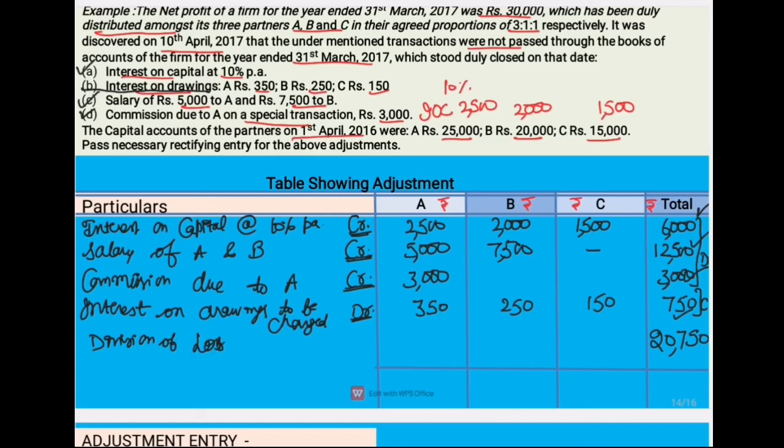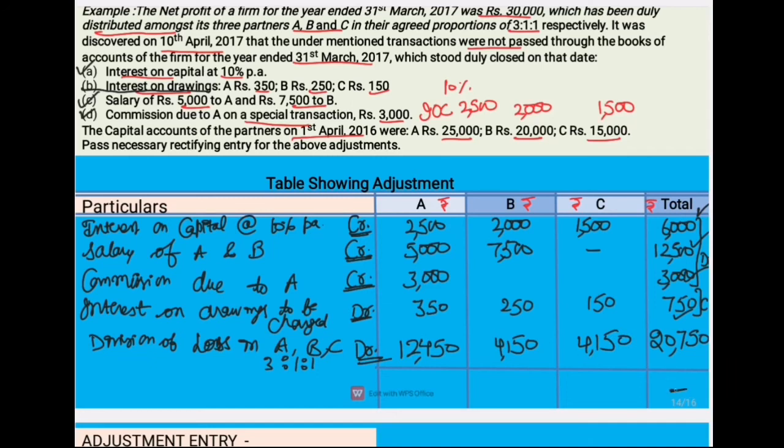Now we will write division of loss in A, B and C in their profit sharing ratio, that is 3:1:1. So accordingly, if we distribute this loss, then it will be again debited from the partners, and the share of A is 12,450, B's share is 4,150 and C's share is 4,150.